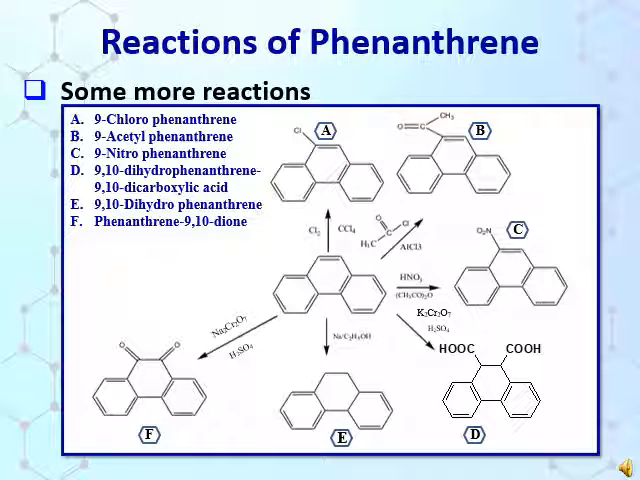Here see some more reactions of phenanthrene. On chlorination, phenanthrene can give 9-chlorophenanthrene. On acetylation, it can give 9-acetylphenanthrene. On nitration, it gives 9-nitrophenanthrene. On oxidation, in the presence of K2Cr2O7, it gives 9,10-dihydrophenanthrene-9,10-dicarboxylic acid. On reduction, it gives 9,10-dihydrophenanthrene. On oxidation, in the presence of sodium dichromate, it gives phenanthrene-9,10-dione.